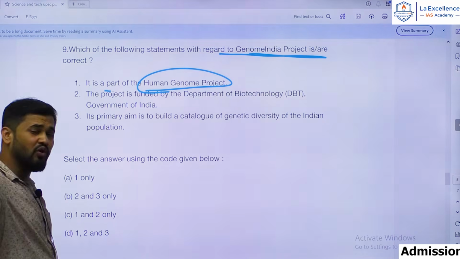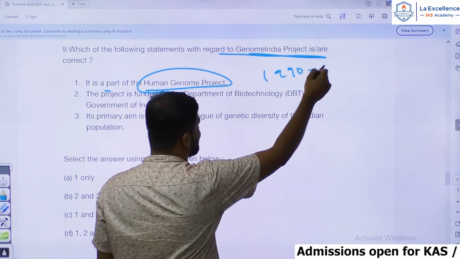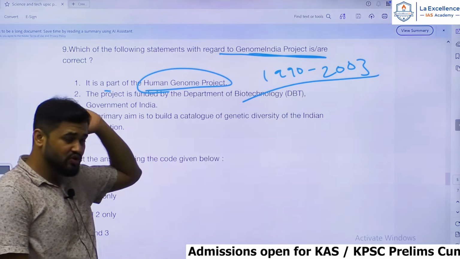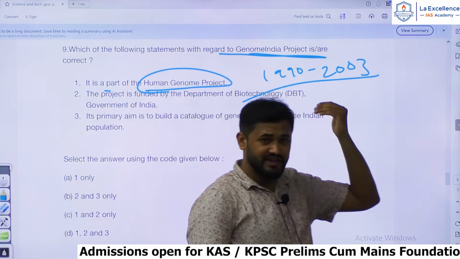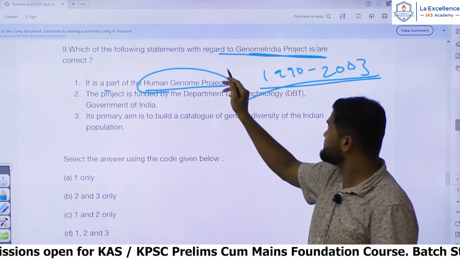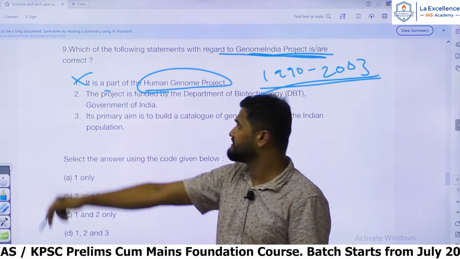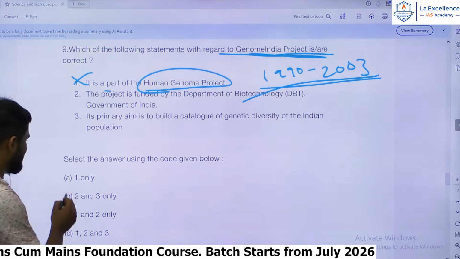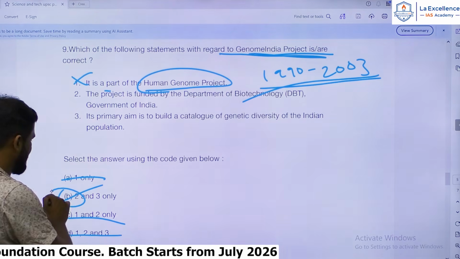Human Genome Project is an old, global project that was launched in 1990 and discontinued in 2003. It is the first great project which sequenced the entire DNA for the first time. It was discontinued in 2003. That's a global project. Hence, Genome India project is a new project. With the minimum understanding, you can eliminate this first statement. So when you eliminate it, you can naturally arrive at this answer, option B.